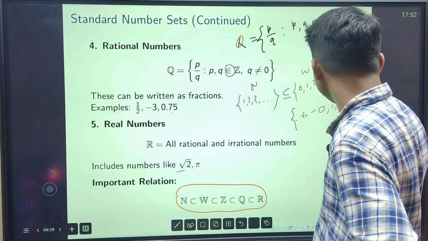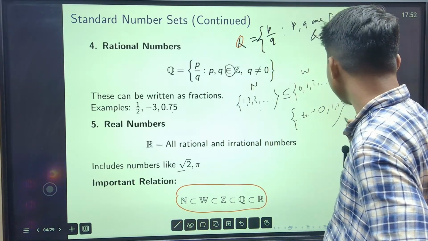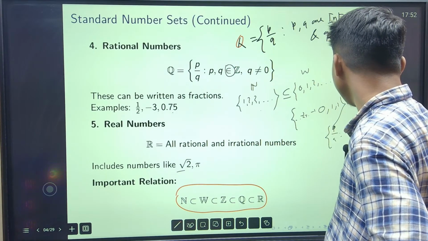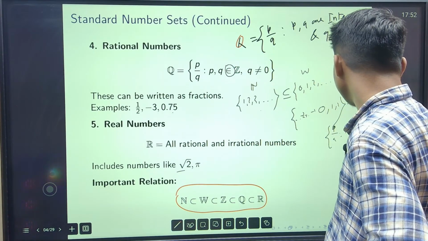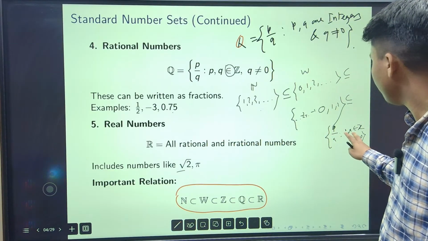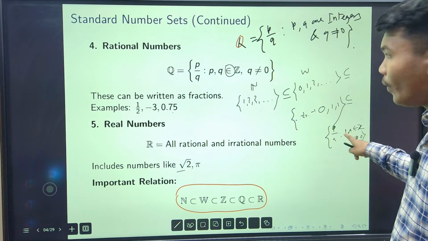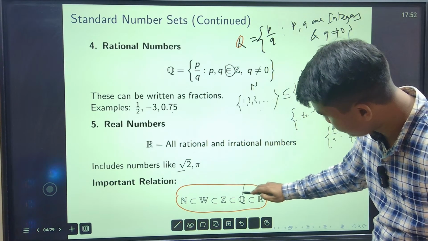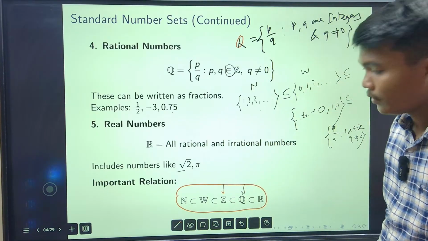Now this is a subset of Q. What is the definition of Q? Q is all the p by q, when p and q are integers and q is non-zero. If you take q to be 1, then which one is bigger as a size? So this one is bigger, right?